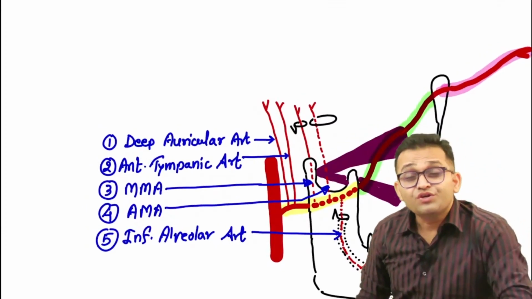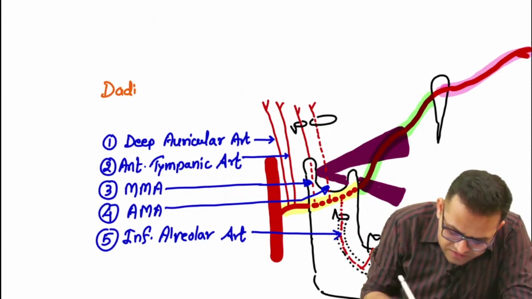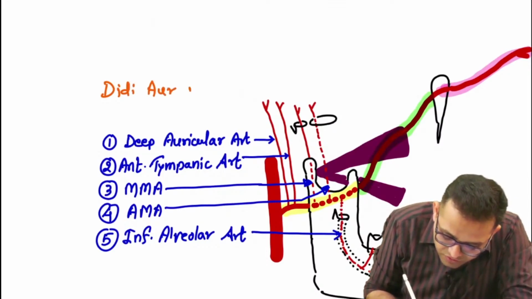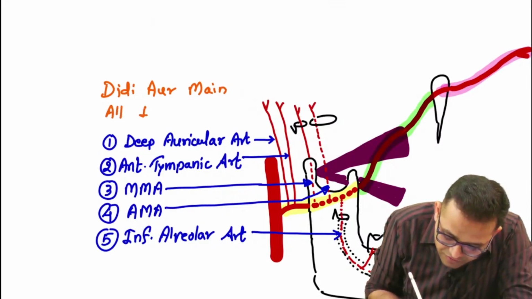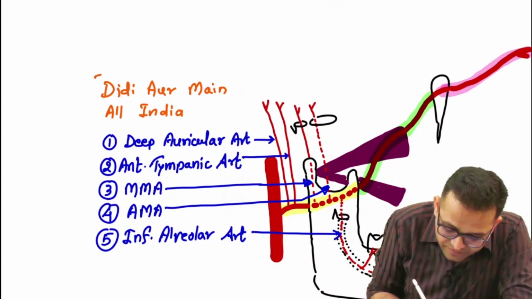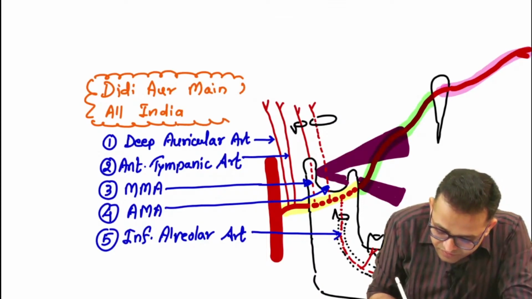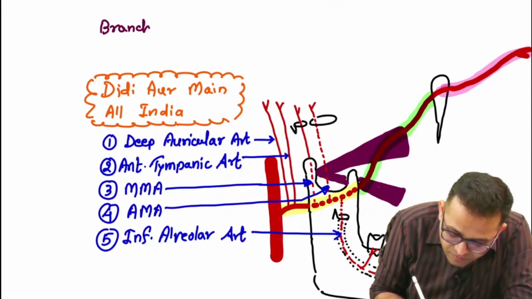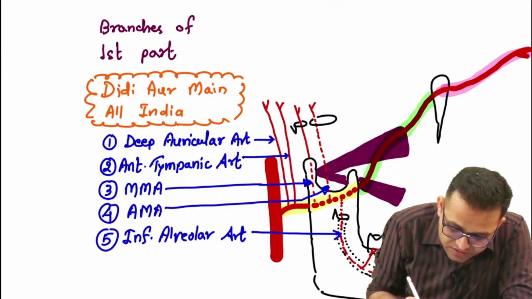What is your funny mnemonic? You can remember the mnemonic, sir: didi or mai. So these are the branches of the first part.